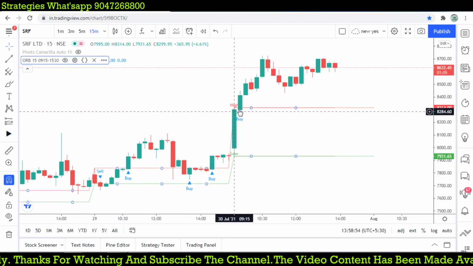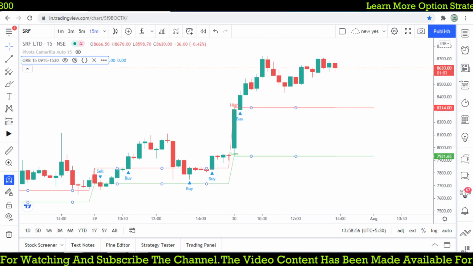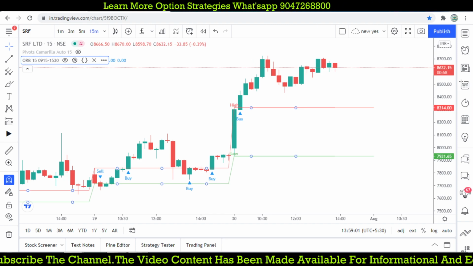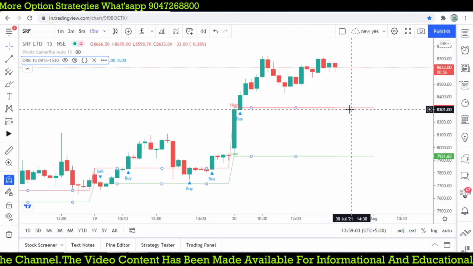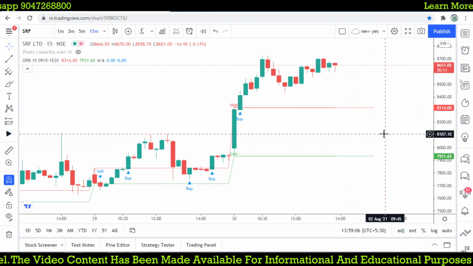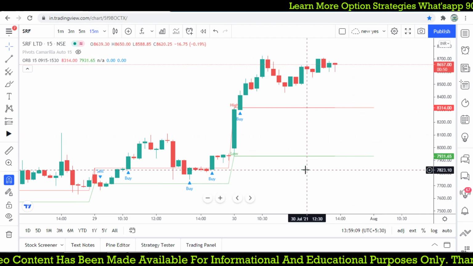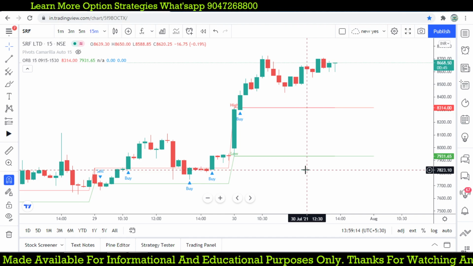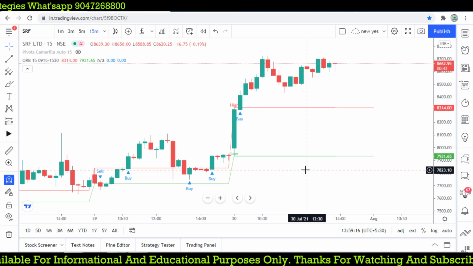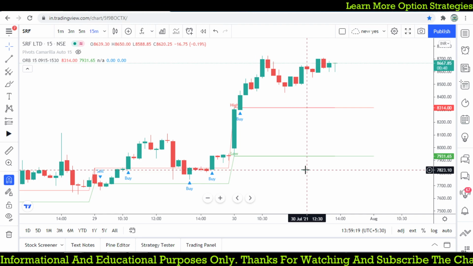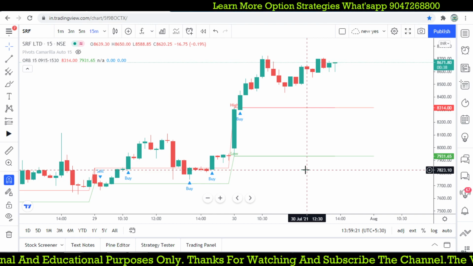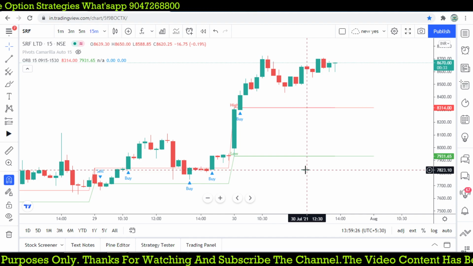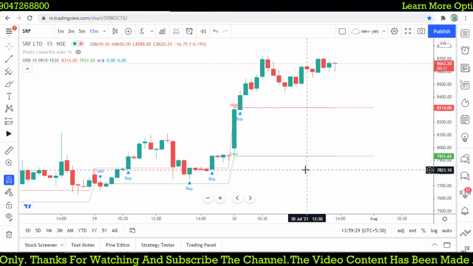Check that the first minute high is around 8,314, the low is 7,930. Most reaches around 400 points, the opening range. So if you are going to take this much risk, you can trade with equity with a fixed risk-reward ratio. That means you can fix your quantity by equity based on your risk factor. If you are going to take 1,000 rupees risk, you just do 2.5 shares for this one, right?